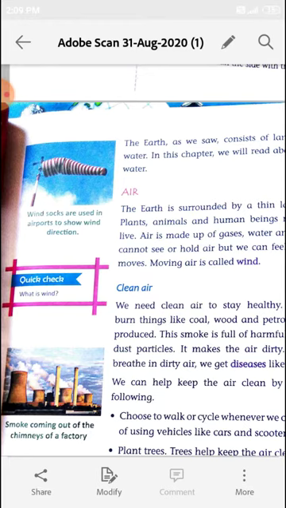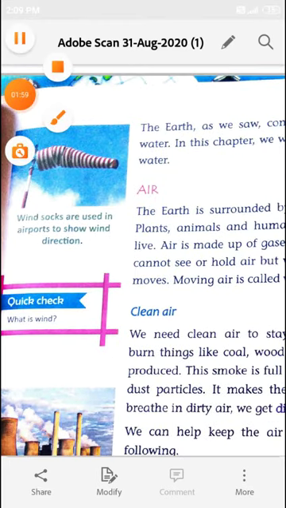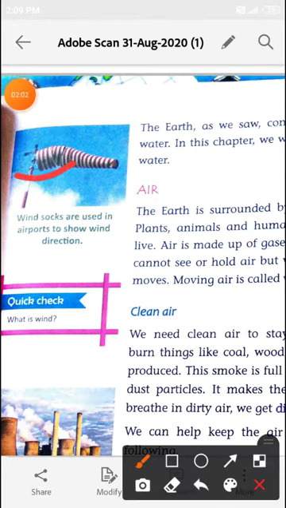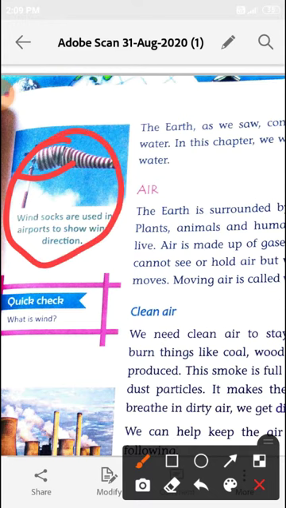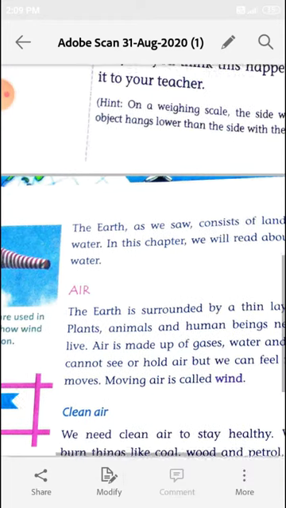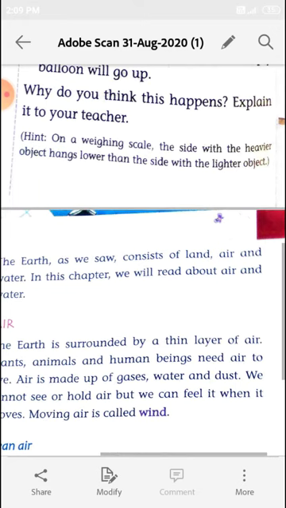Student, look at this picture. This is a picture of wind socks. Wind socks are used in airports to show wind direction. This is a wind sock. Wind socks are used in airports to show wind direction. Okay? Come on, the topic.